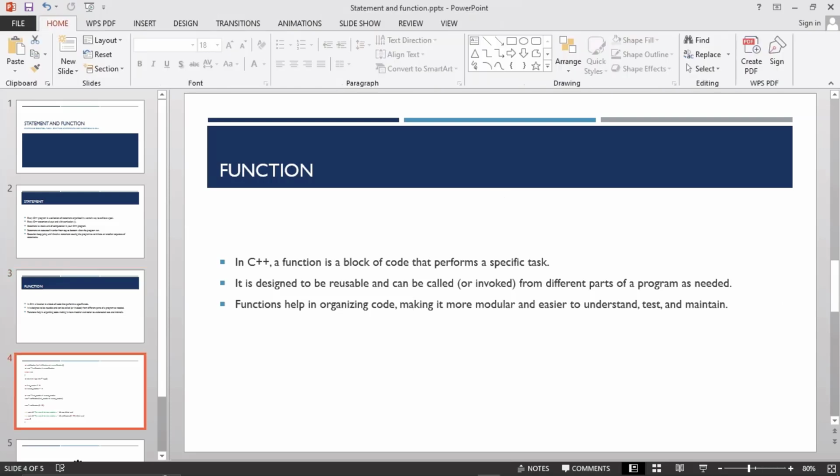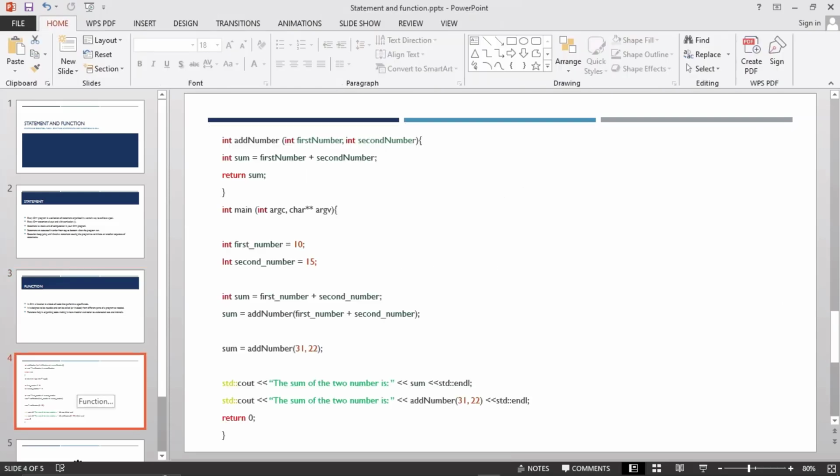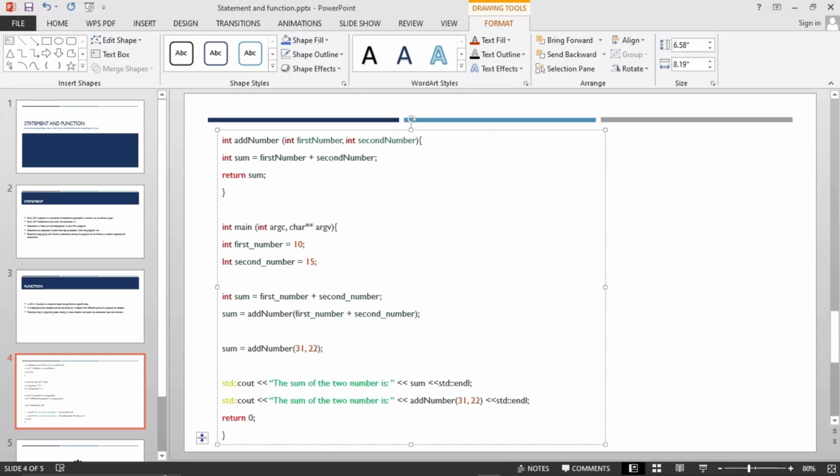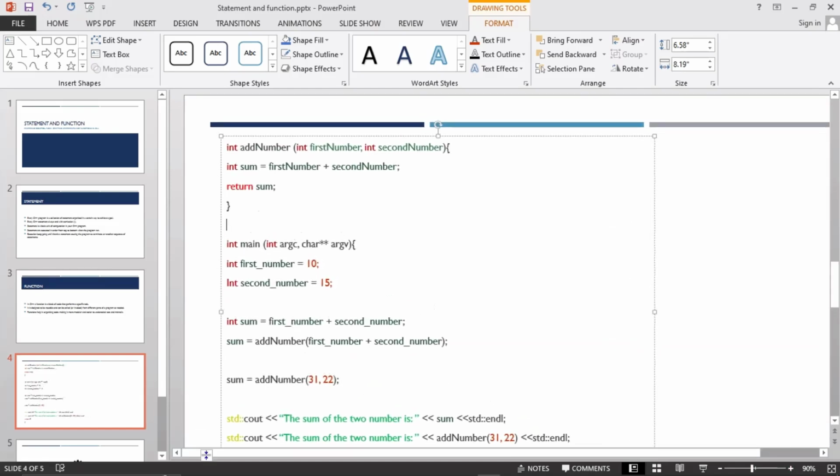If I go to this fourth slide, I actually created blocks of code to bring you to more understanding of our statement on functions. In these lines of code here, I hope you can see this, please.